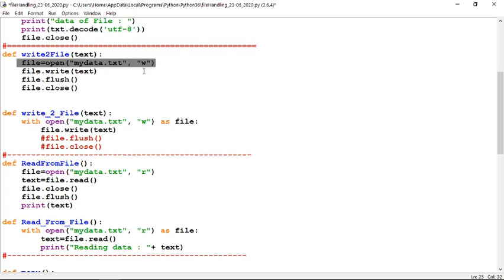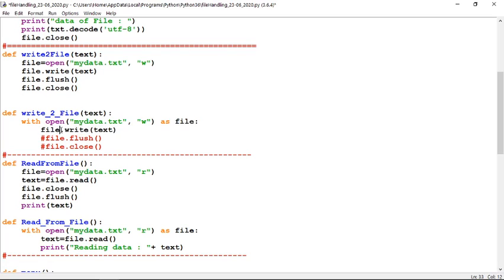For opening, you just write with open and the file name along with the mode as file. Instead of writing file equal to, we are writing here with the same open function, as file. And then just write the data, whatever you are passing to the function.